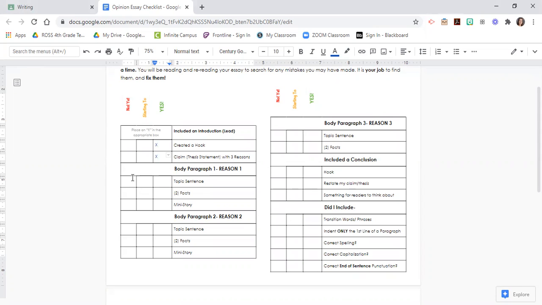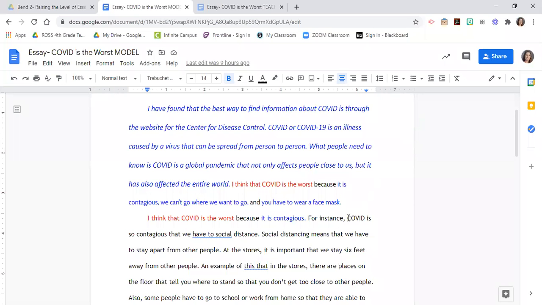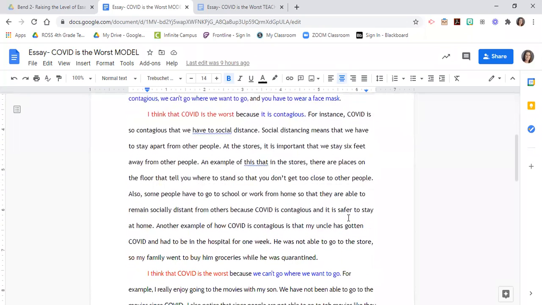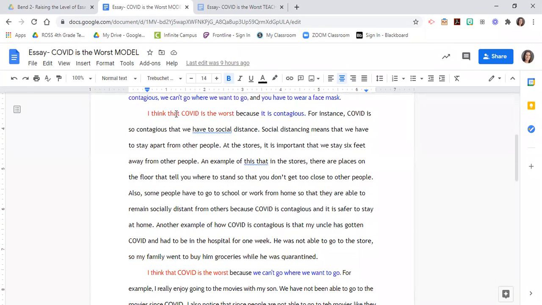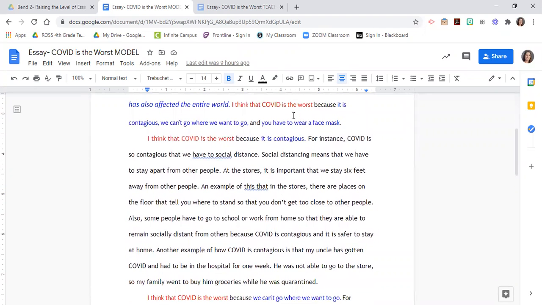I want to go in and look at my body paragraph 1. Reason 1, I need to make sure I have a topic sentence, 2 facts, and a mini story. So let's look at that really quick. All right, paragraph 1. I think that COVID is the worst because it is contagious. That is a complete sentence. I think that COVID is worse because it is contagious. It matches with my thesis statement or my claim. I've restated this as my topic sentence in a complete sentence.